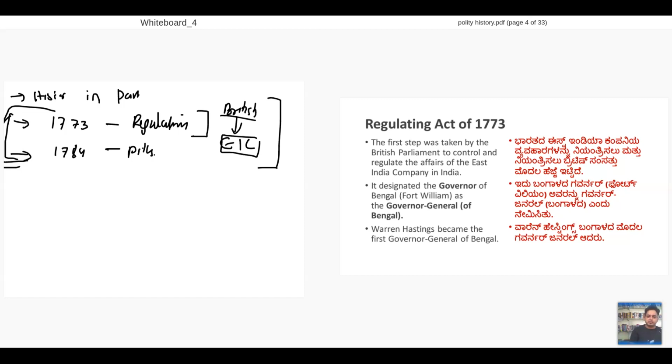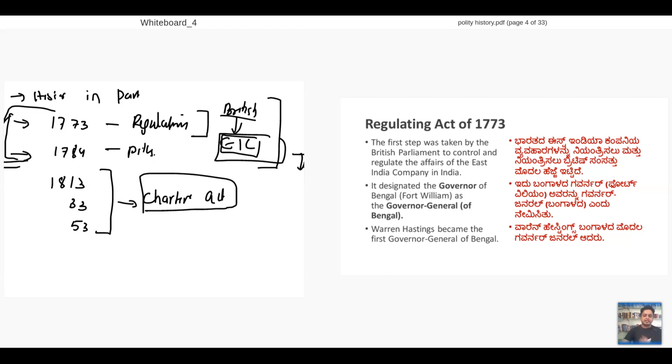Now next will come 1813, 1833, 1853. By 1813, the East India Company will lose its trade monopoly. The trade monopoly will be taken away. From now on, India will be under the direct control of the British. I will call these the Charter Acts, because chartering will happen.